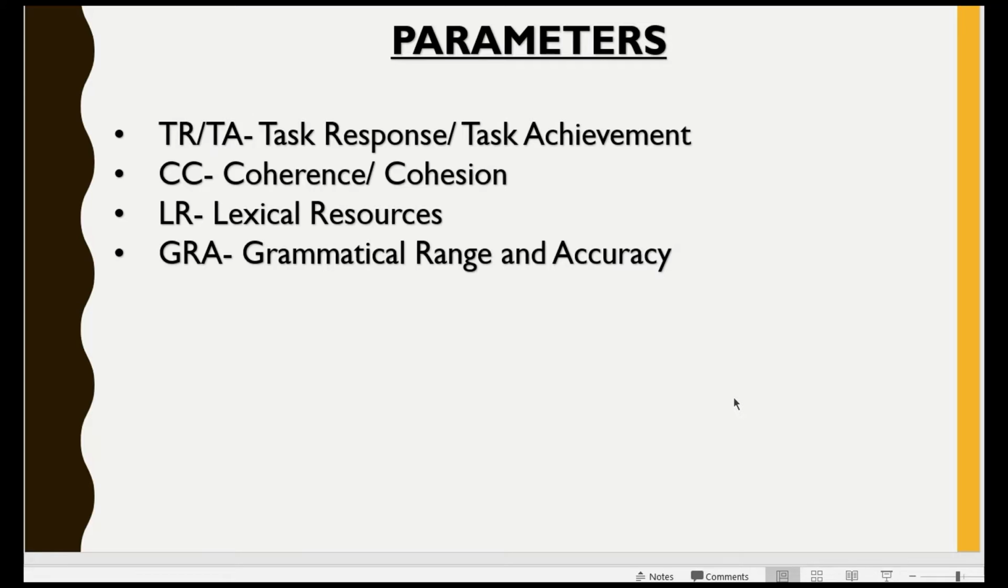Now moving on to the next, that is CC, coherence and cohesion. The first thing is if you do not use connectors, then this parameter would be hit. That means if you are not using any connector in your essay or your letter or your writing task 1 of academics, that is the report, then definitely this parameter would be hit. That means usage of connectors is very important.